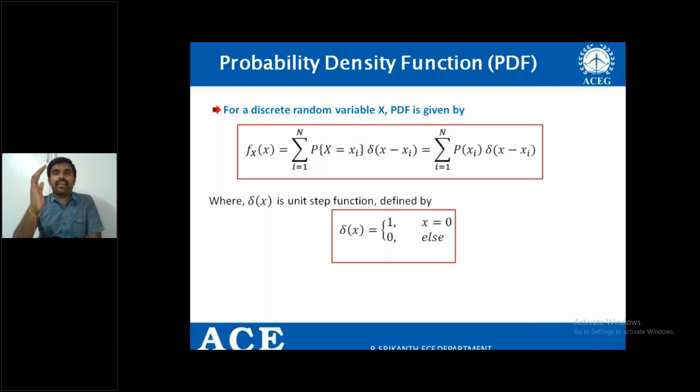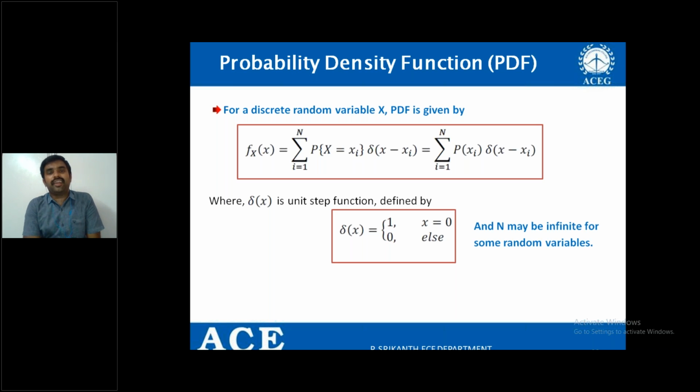If I say xi equal to 1, del of x minus 1, that del function exists only at x equal to 1, and the value of the particular del function is equal to 1. So therefore, del of x minus 1 is equal to 1 when x equal to 1, right? So in this way, we represent the density function.